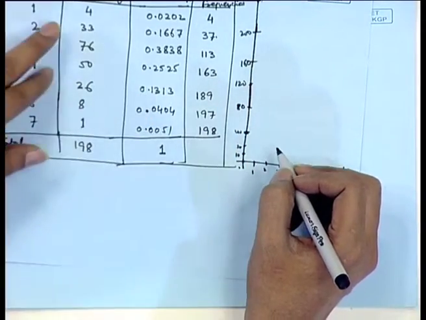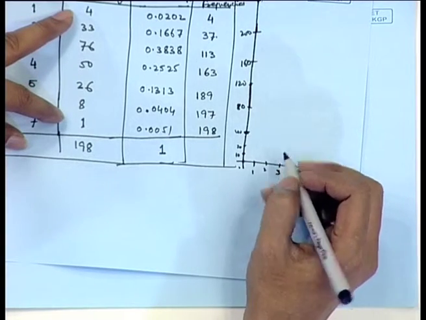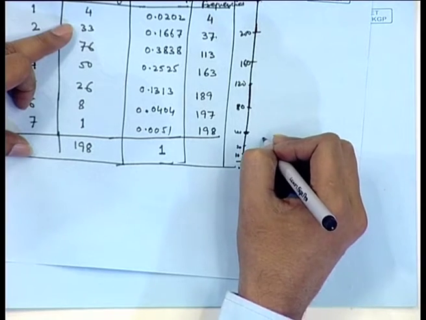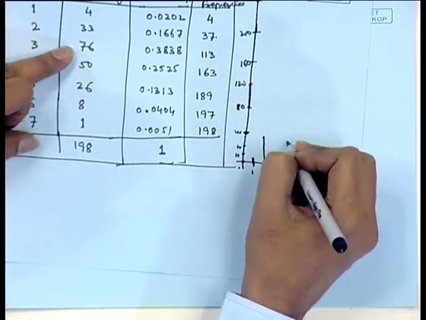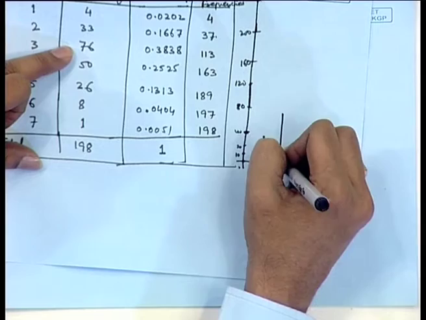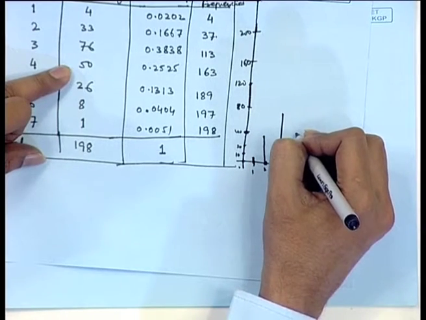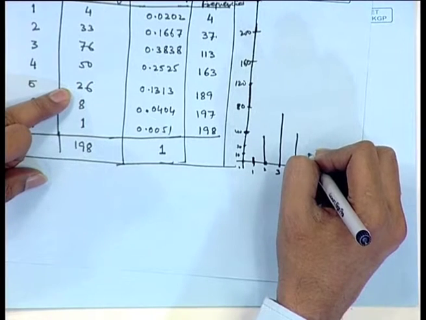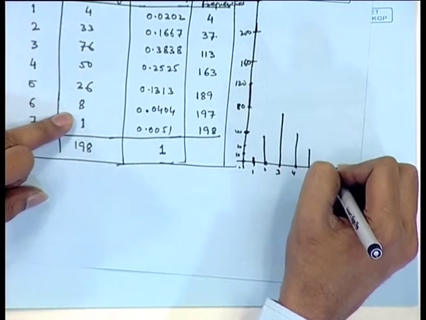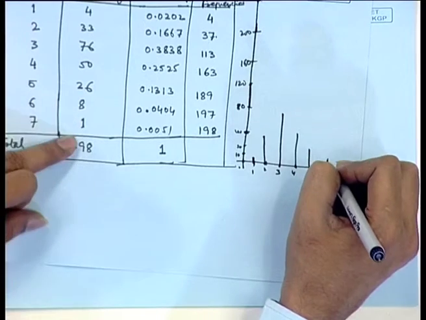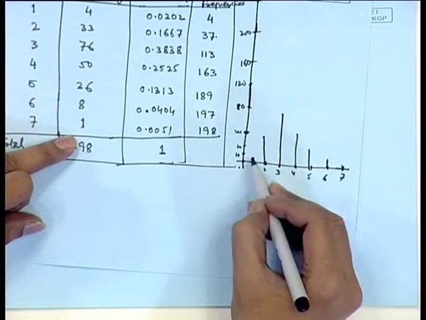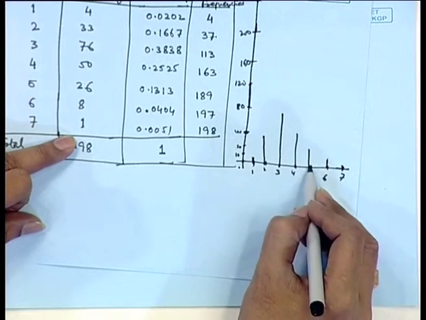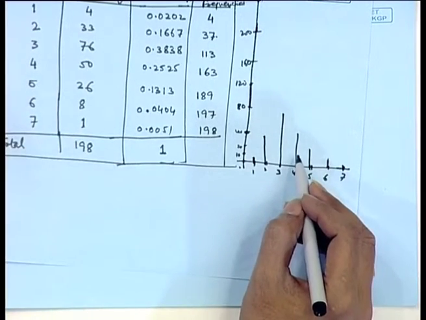Now, you see the numbers that we are going to present here: 4 will come somewhere here, then 33 will come up to this height, then 76 up to this height, 50 up to this height, 26 up to this height, 8 up to this height and 1 is this one. So, this tells the relative importance, or you can say relative occurrence, of each term in the frequency distribution.